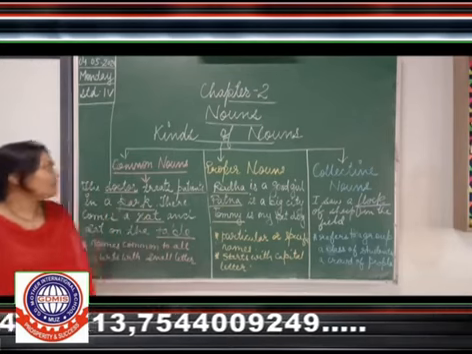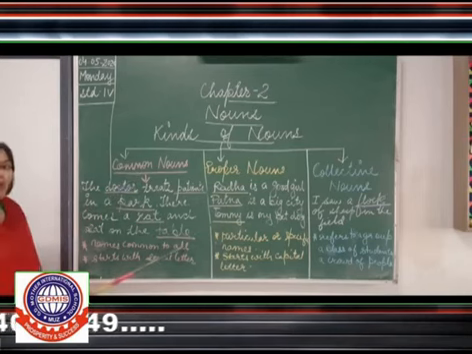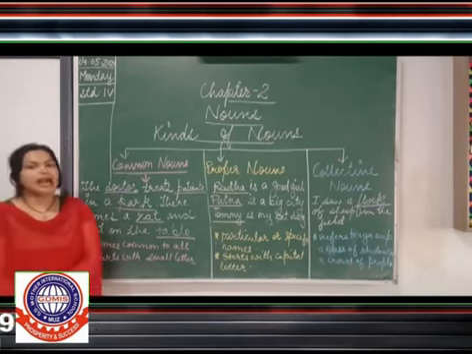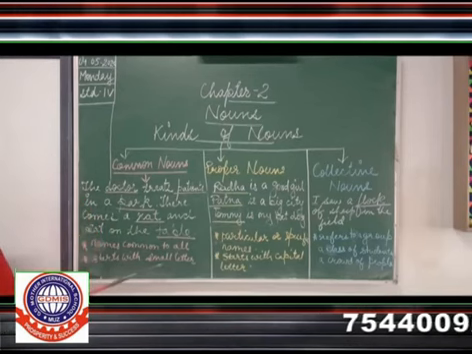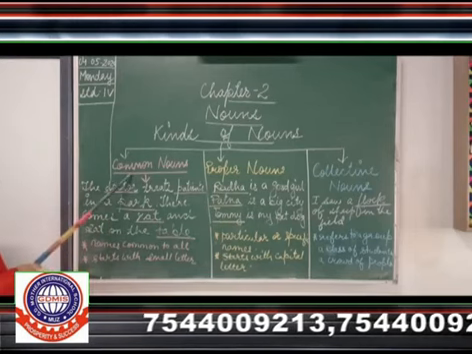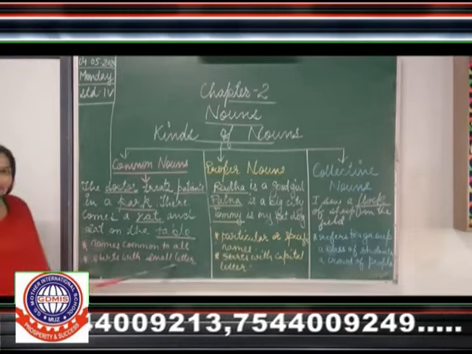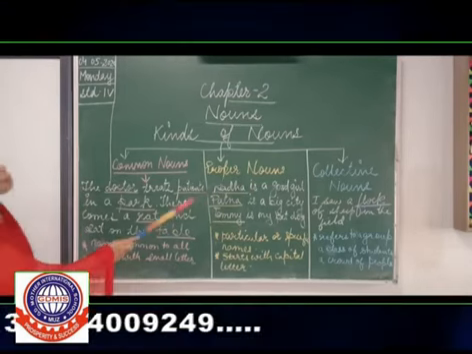So what are common nouns? Common nouns are names common to all persons, places, animals or things. And common nouns always start with a small letter. You will remember this, that common nouns always start with a small letter. Understood? Now we will come to proper nouns.